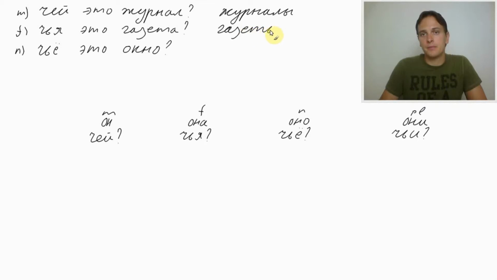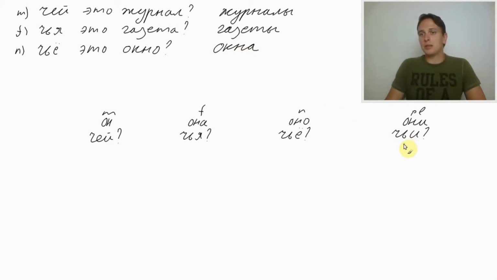Newspapers. Журнал is magazine. Журналы, magazines. Окно, window. We replace «о» with «а». In neutral, if we got a word ending in «о», we replace it with «а». Окна. Windows. So we got plural of those words.